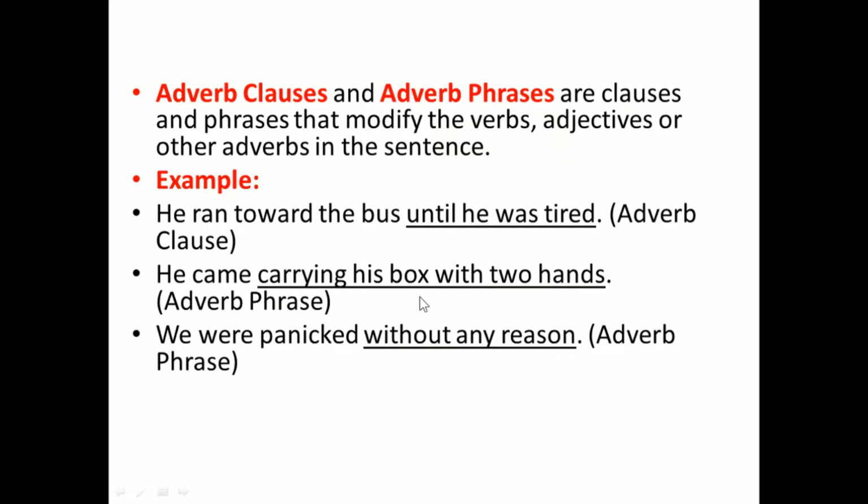Then we have carrying his box with two hands. Who is carrying the box? It is not mentioned in this one. So that's why. We were panicked without any reason. Without any reason describes panicked. Panicked without any reason. So it's an adverb phrase, because if you see closely, we don't have a subject here. Without any reason: we don't have a subject, not even a verb here.